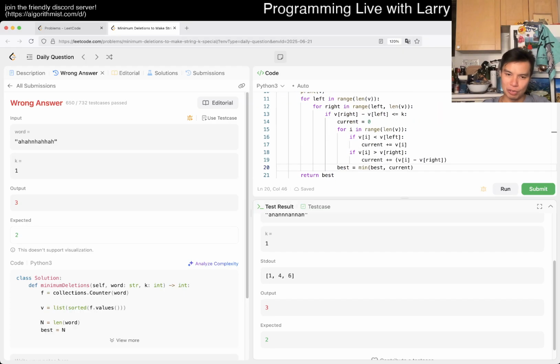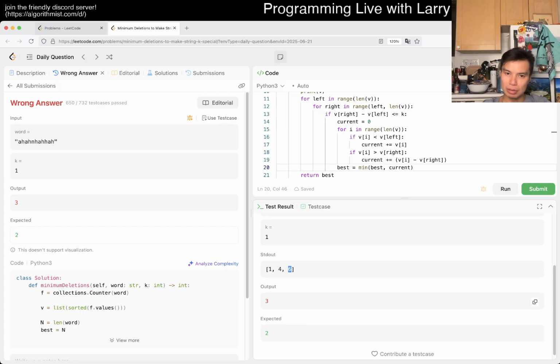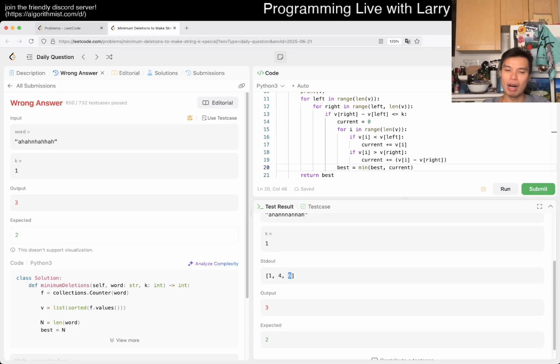I output 3. Why would I output 3? It's for 4, remove 1, remove 2 is 3. How do you remove only 2? Oh, that's interesting, actually. Because then now you want to reduce 6 to 5.